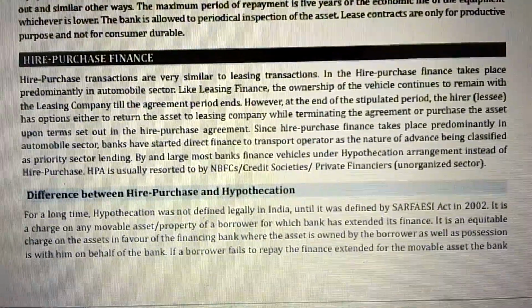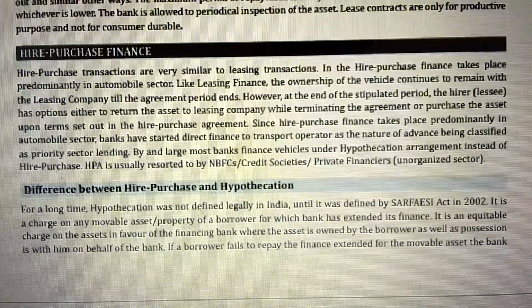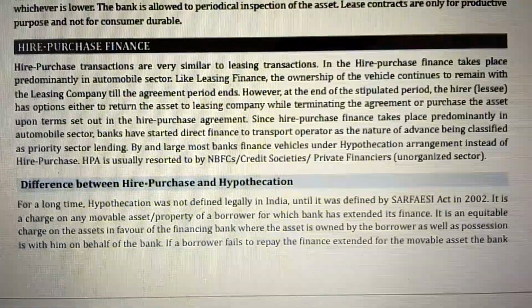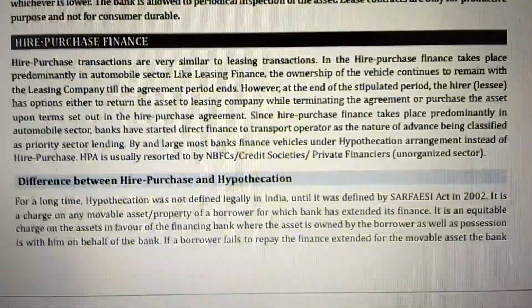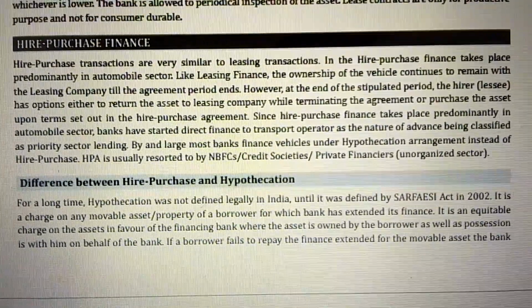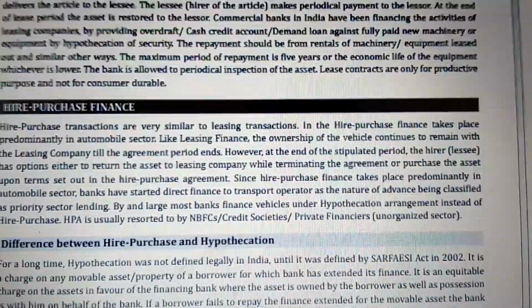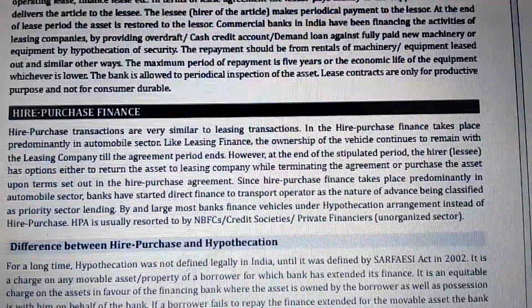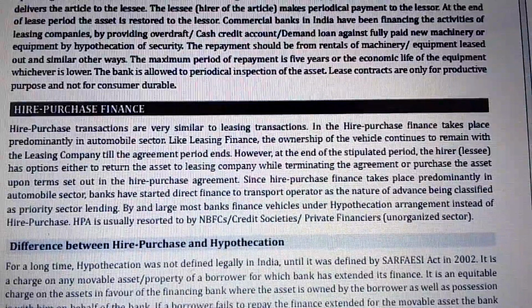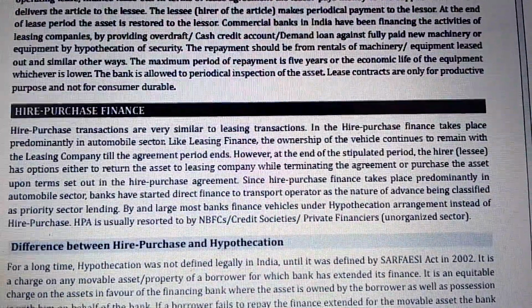However, at the end of the stipulated period, the hirer, that is the lessee, has the option either to return the asset to the leasing company, terminating the agreement, or to purchase the asset upon terms set out in the hire purchase agreement. Since hire purchase finance takes place predominantly in the automobile sector, the banks have started direct finance to transport operators, the advance being classified as priority sector lending.